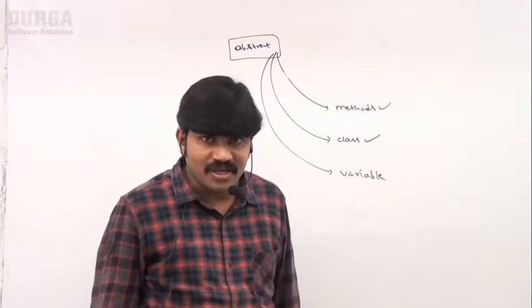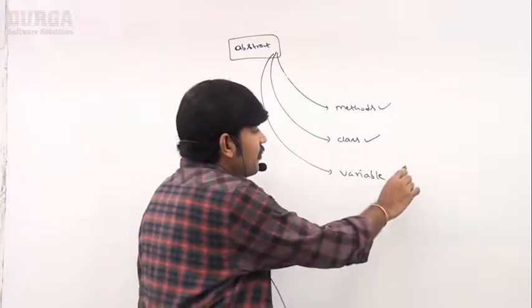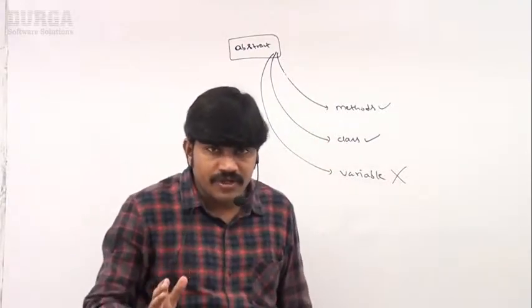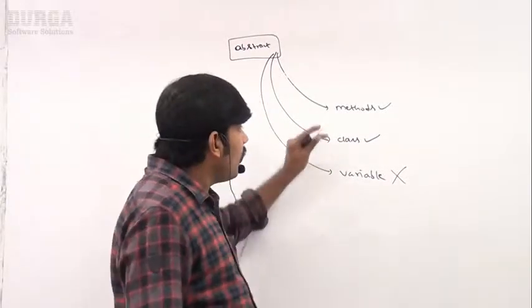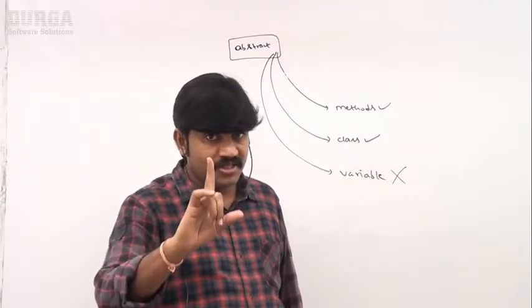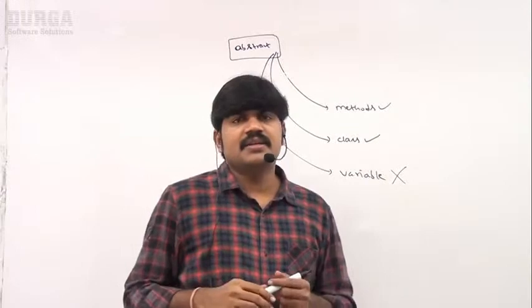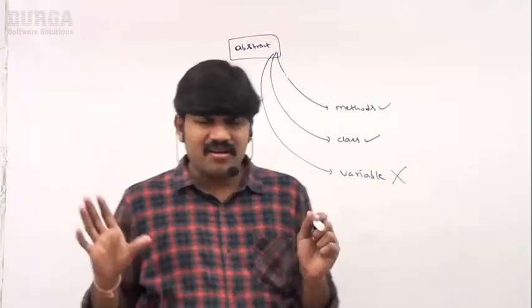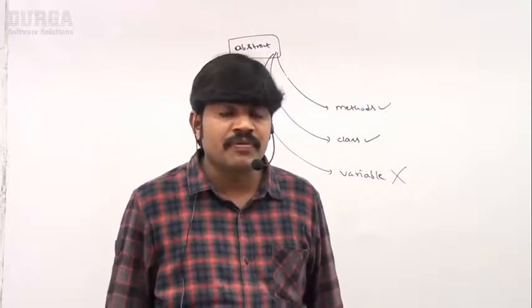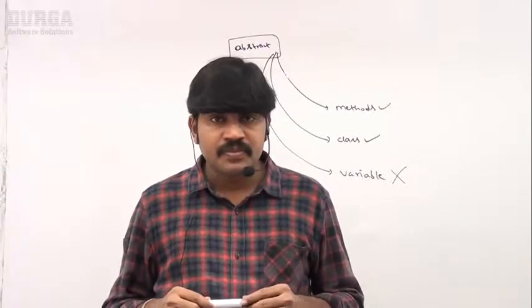Have you ever heard about abstract variable? No such type of terminology. Remember, abstract modifier is applicable only for methods and classes, but not for variables. First point is very clear. Next, what is abstract in general? Forget about programming. Regarding general in our day-to-day life, where can we use abstract?